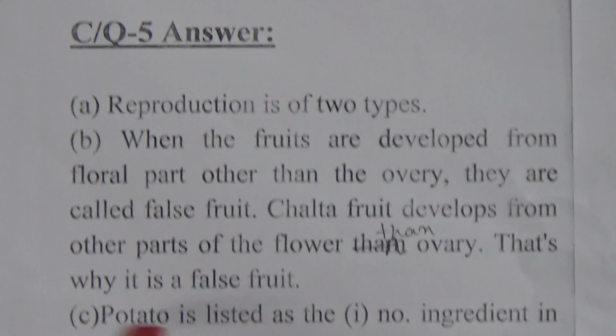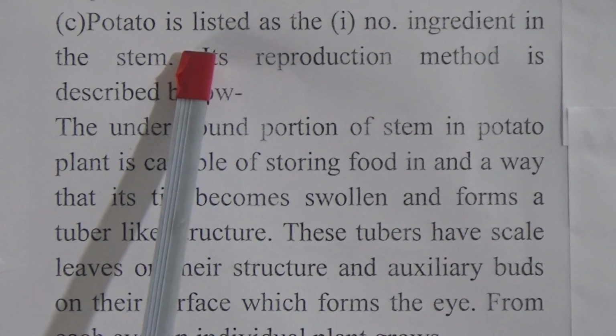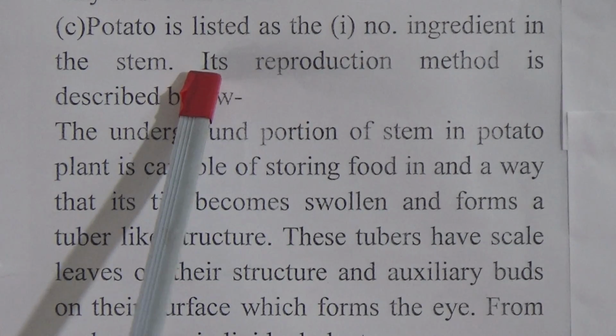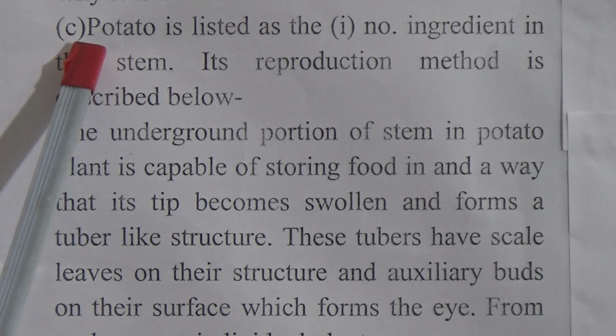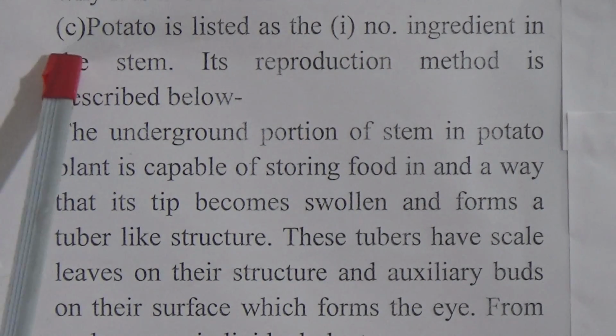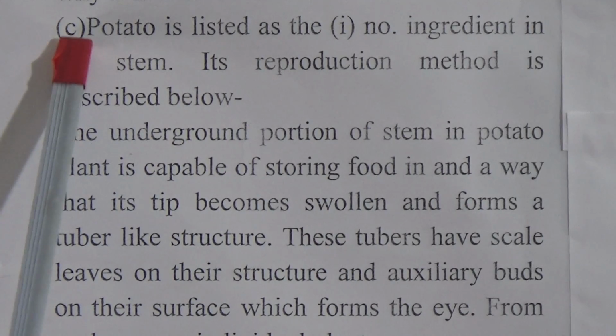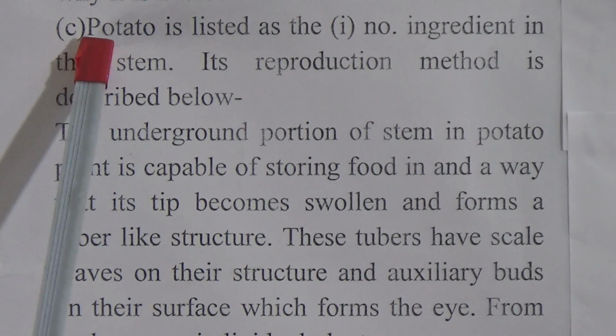Question C was how does the ingredient mentioned in point 1 of the stem reproduce? Explain your answer. Dear students, on page number 36 you will get about the tuber, and you will find this question's answer in that part of your textbook. Now we will discuss the answer.